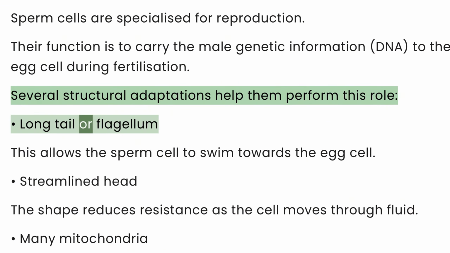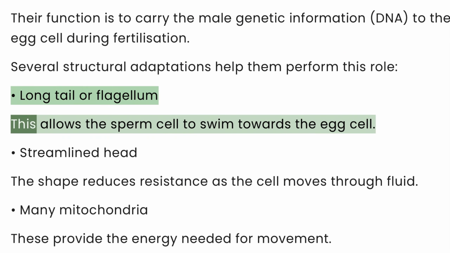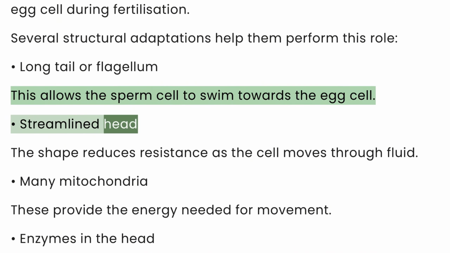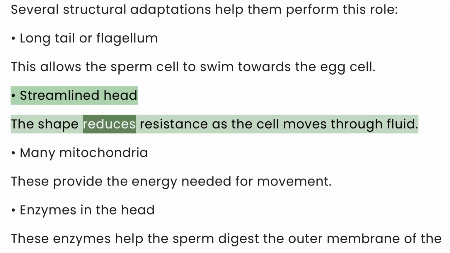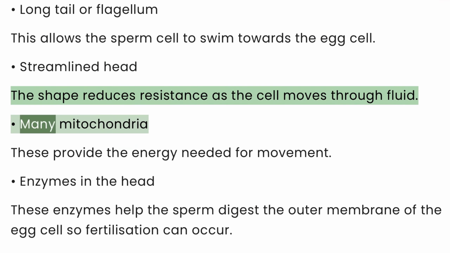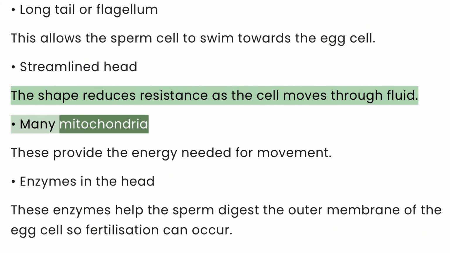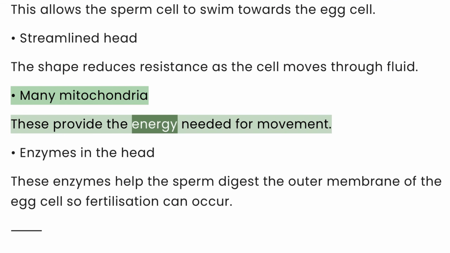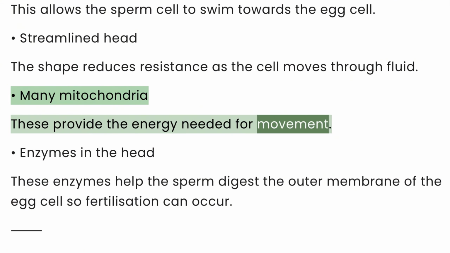Long tail or flagellum. This allows the sperm cell to swim towards the egg cell. Streamlined head. The shape reduces resistance as the cell moves through fluid. Many mitochondria. These provide the energy needed for movement.